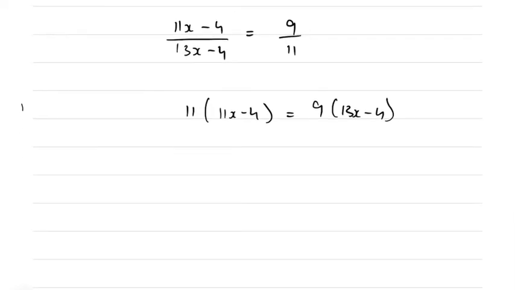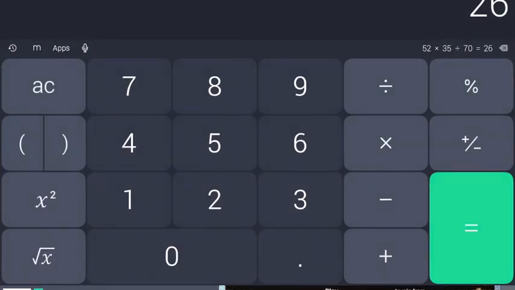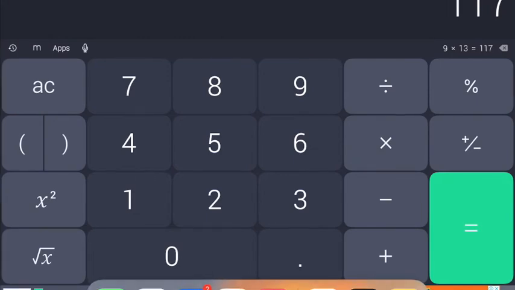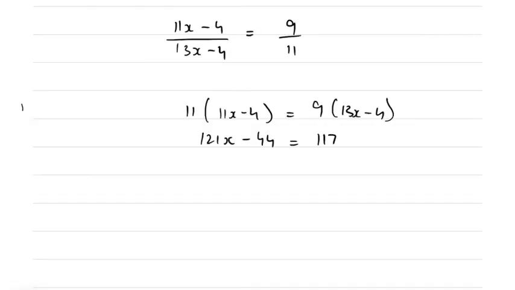Okay, so 11 into 11 is 121. 11 into 4 is 44. 9 into 13, what is 9 into 13? 9 into 13 is 117. 9 into 4 is 36. Right, now this is the equation.